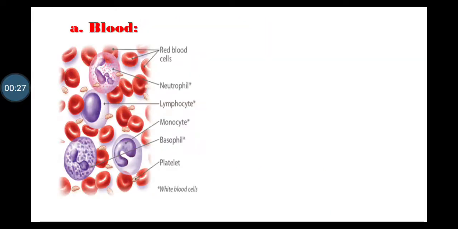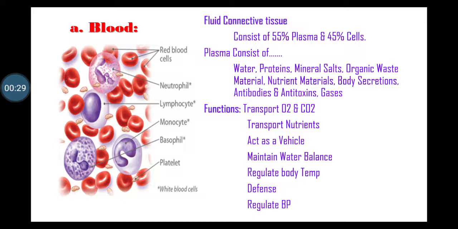First, blood. Blood is a fluid connective tissue. It consists of 55% plasma and 45% cells. Blood plasma is slightly yellow colored alkaline fluid. It consists of water, plasma proteins, mineral salts, organic waste material, nutrients material, body secretions, antibodies, antitoxins and gases.